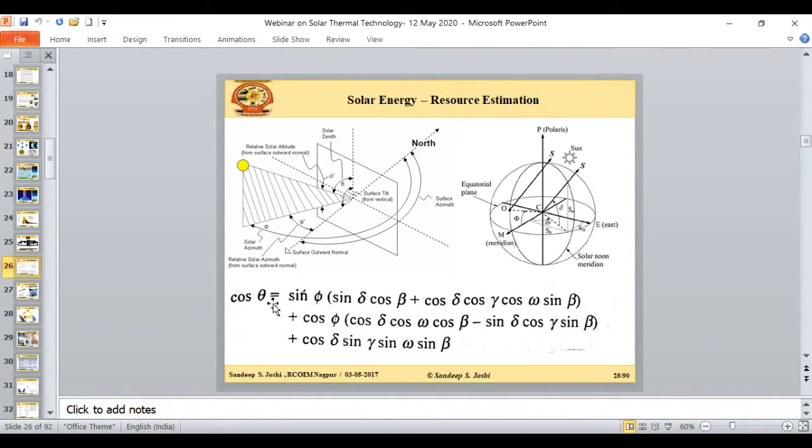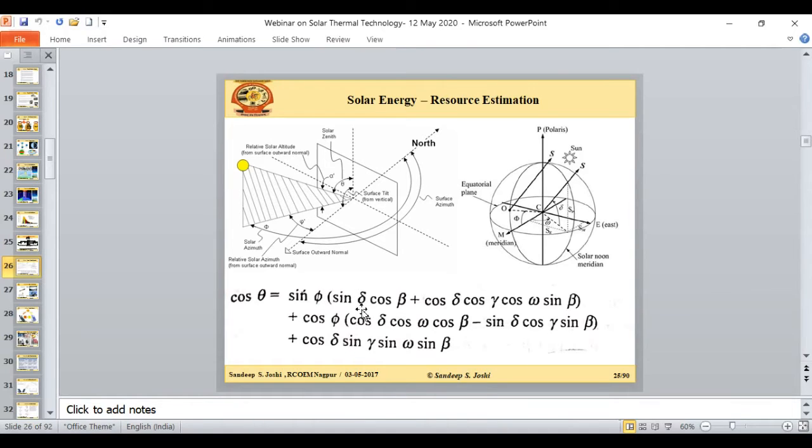For that it is extremely important to find the exact angle of the beam radiation. So if I consider this is the angle of the beam radiation for the collector, this is one example that will show you how the beam radiation angle can be estimated. The angle of the beam radiation for the horizontal surface, we call as the zenith angle. If the surface is inclined, we call it the angle of inclination of the beam radiation. By geometry we can calculate this angle depending on phi, which is nothing but the location, generally the latitude of the location.